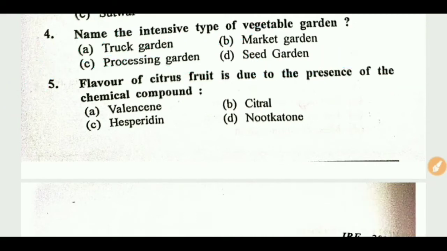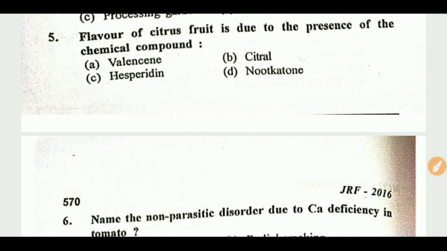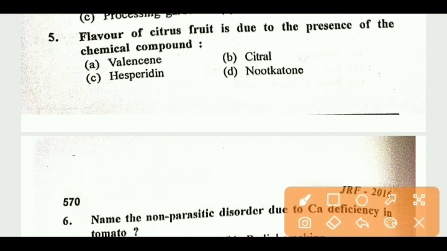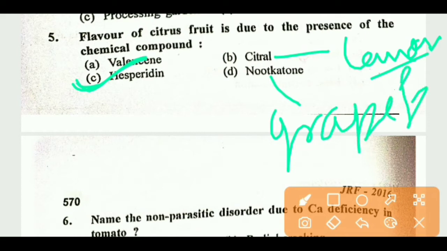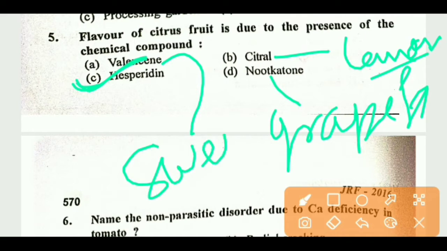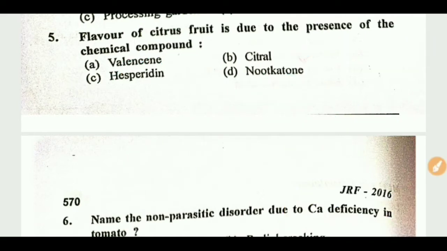Next question: flavor of citrus fruit is due to presence of which chemical compound? Right answer is hesperidin flavor. And citral is found in lemon, and naringin is found in grapefruit, and valencin is found in sweet orange. So remember these things.